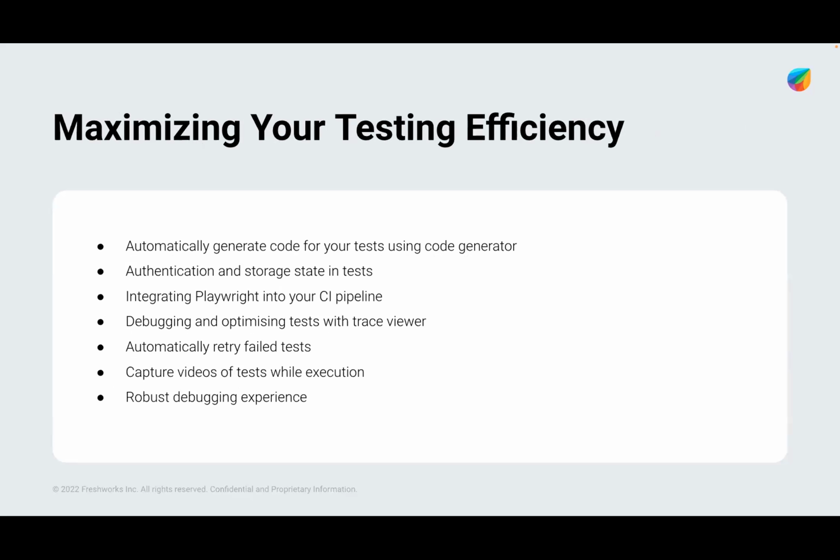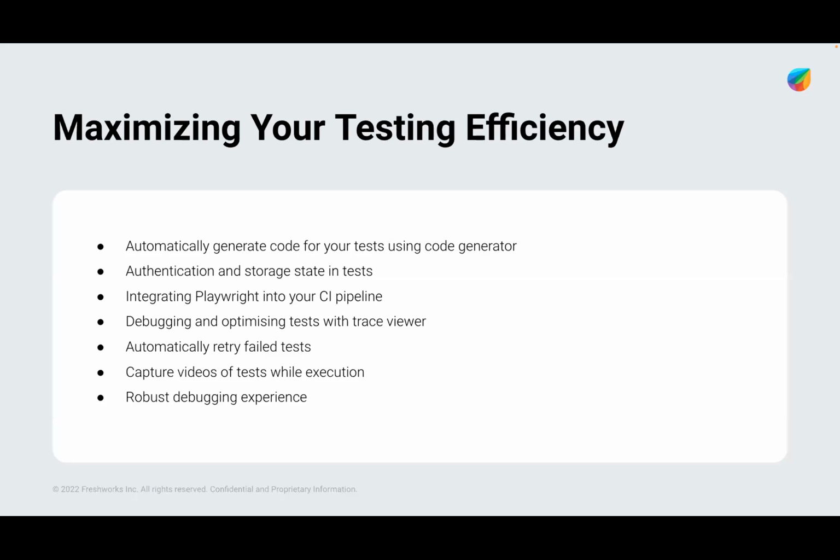When we are using Playwright, it provides multiple features which we can use to make our testing efficient and faster. One of the features is called the code generator. CodeGen is a powerful feature of Playwright that can automatically generate code for our test based on the interactions with the web application.